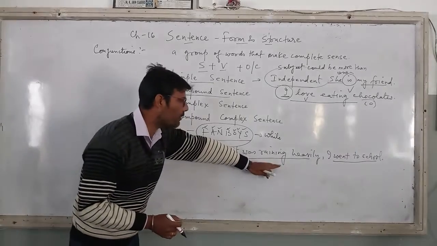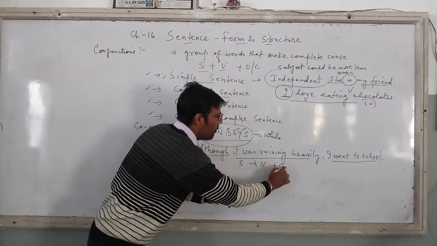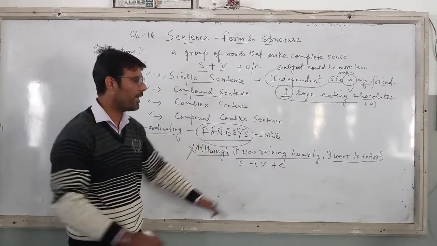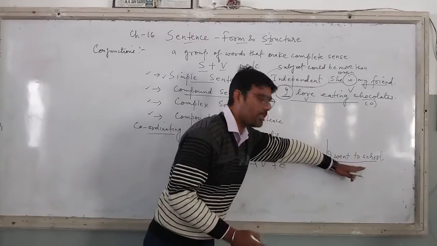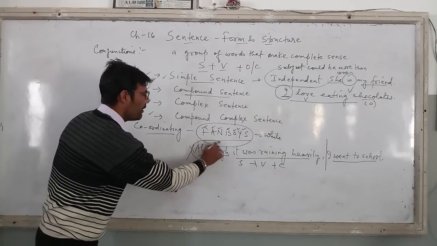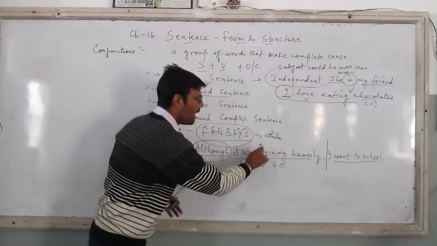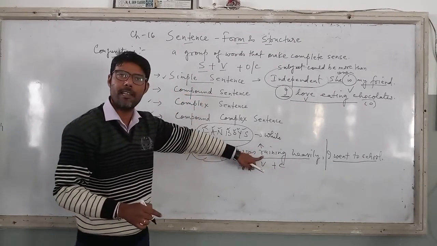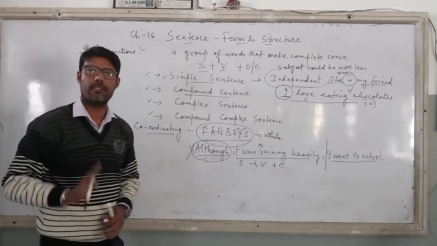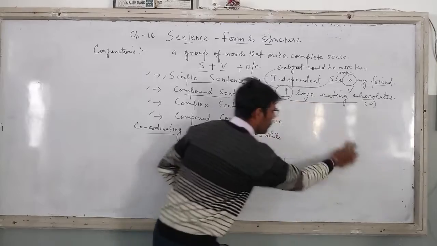So this part of the sentence, though it has the structure of S plus V plus complement, still it is not an independent sentence. Whereas if I talk about I went to school, this is your independent statement, independent sentence. Now since the conjunction although does not qualify as coordinating, ye to one reason. Second reason, this is not an independent sentence, ye ek dependent sentence hai. This is a dependent sentence. So two reasons why this is not a compound sentence. Theek hai?